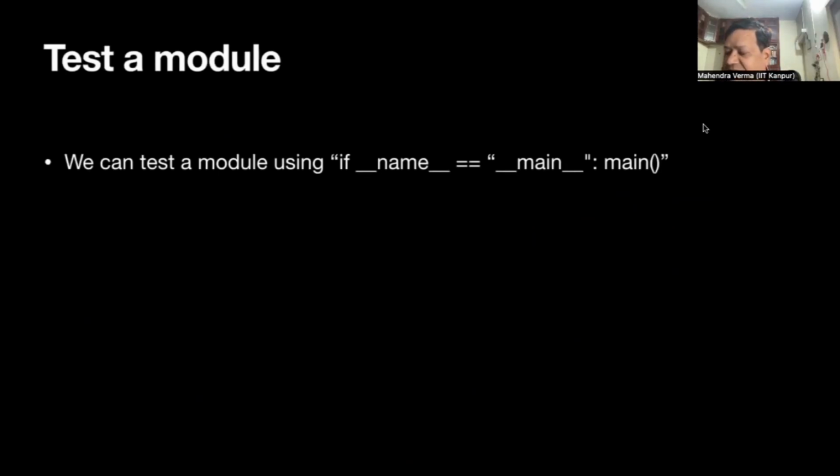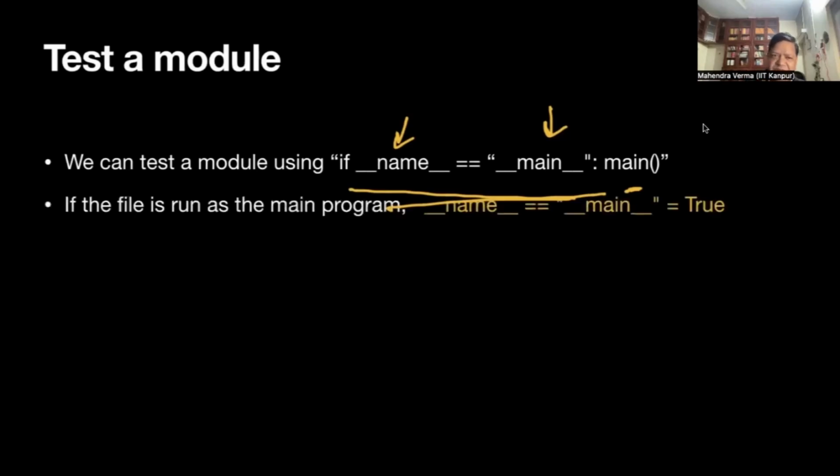So you can test a module by using this conditional statement. So if name, this is a keyword, it basically says the name of the file. If it is main, then run main, which comes in the next line. It will become clear by the example in the next slide. So if I run this file, which is the module, by python file name, then it will be considered as main.